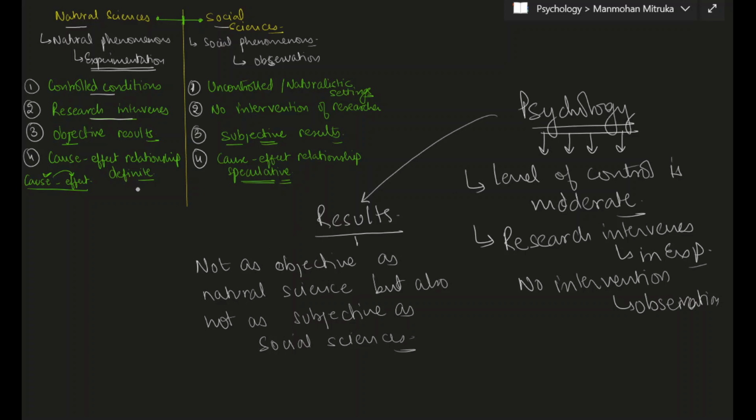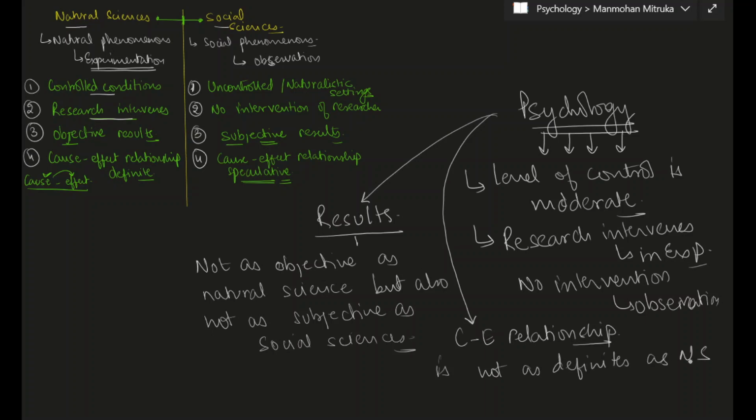Now we come to the last point, that is the cause-effect relationship. If you look at the cause-effect relationship, the answer is similar to the third point: it is not as definite as natural sciences, and is also not as speculative as social sciences.